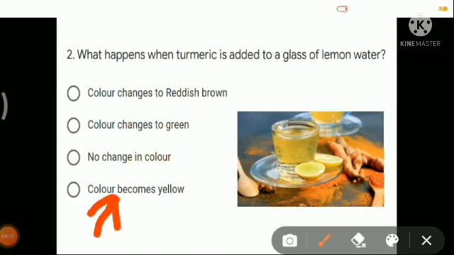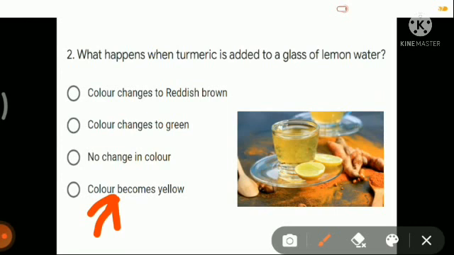So you can try this at home. Take a few drops of lemon juice, add water to it, and then add turmeric powder to it. You will get a yellow colored solution, because if you add turmeric to anything, you will get yellow color, but if the substance is a base, then only you will get a reddish brown color change. Clear?